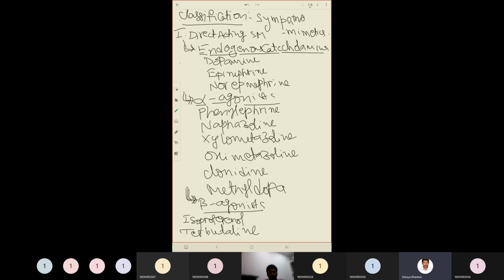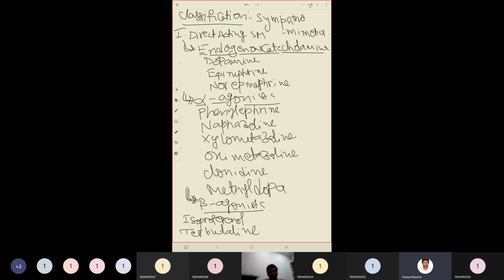One is endogenous catecholamines. Examples include dopamine, epinephrine, norepinephrine. These three structures must be familiar to you as we have discussed them as part of the biosynthesis of catecholamines. The second subcategory in the direct acting sympathomimetics is alpha agonists. We saw the chemical structures of phenylephrine, naphazoline, xylometazoline, oxymetazoline, clonidine, and methyldopa. I compared the structures with each other, and I told you a few tips on how to remember the chemical structure of each drug. And we saw the synthesis of phenylephrine.